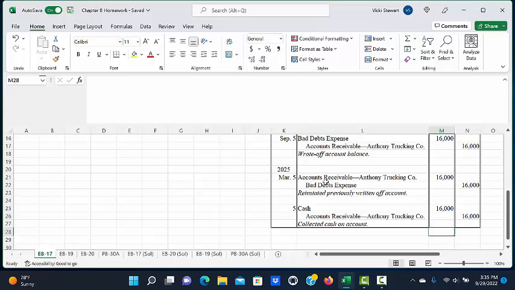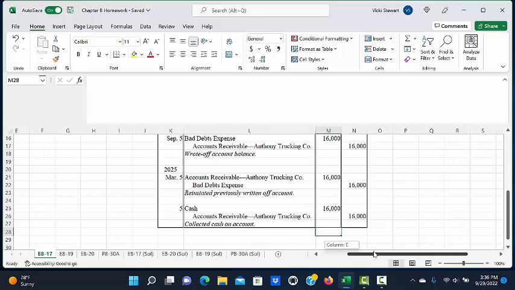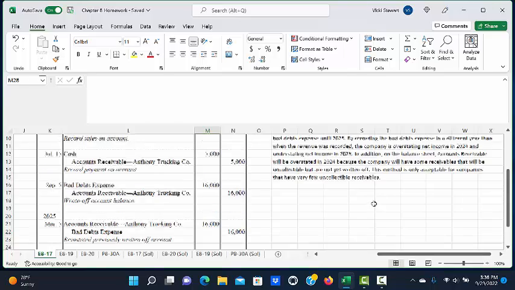And the reason why we set the accounts receivable back up is so that we do have a record that they did come back and pay us, so that if they want credit in the future, we would be able to see that they actually had paid us at a later date.